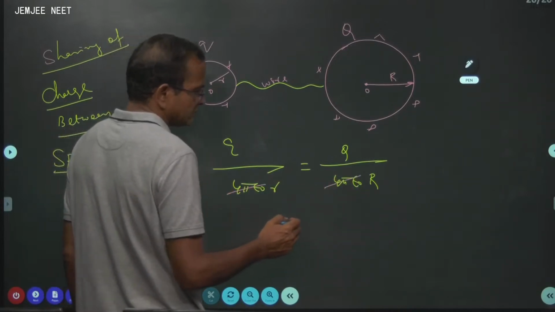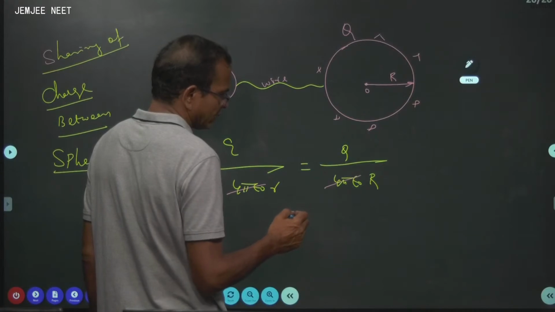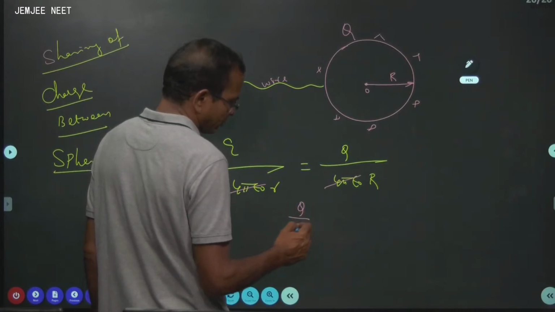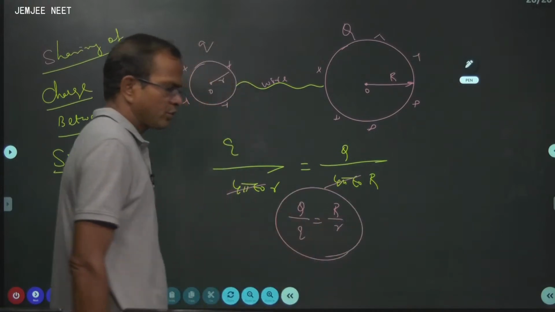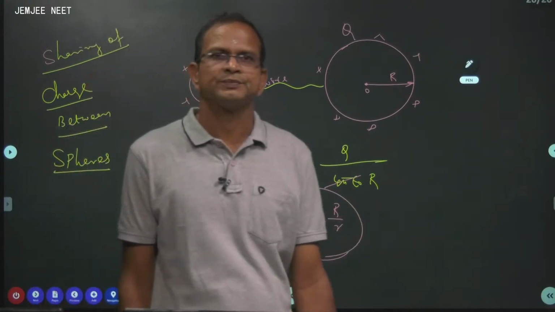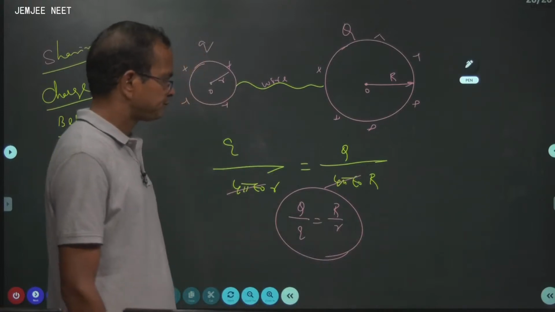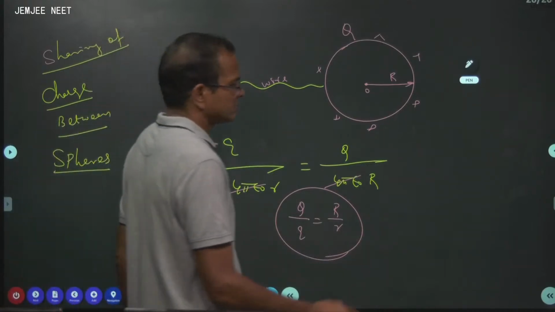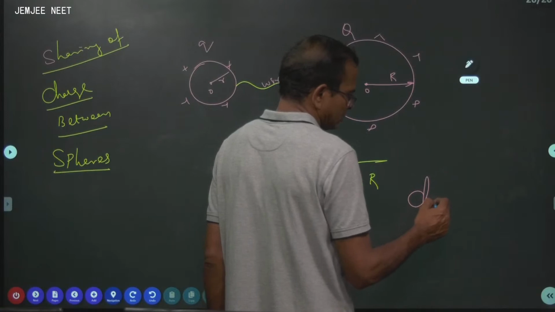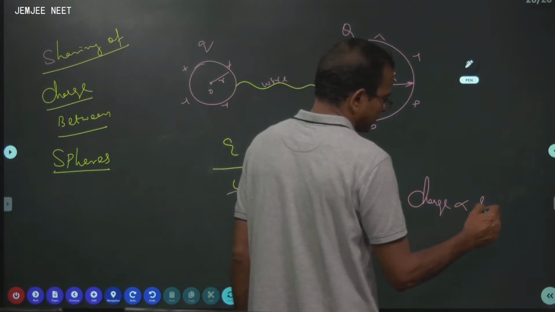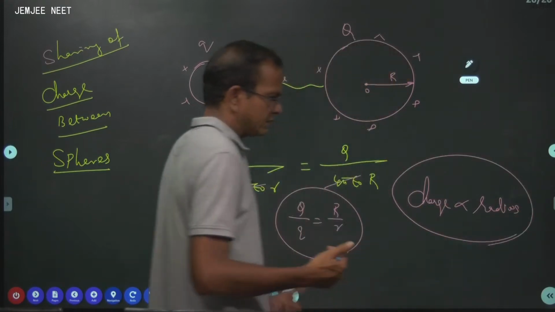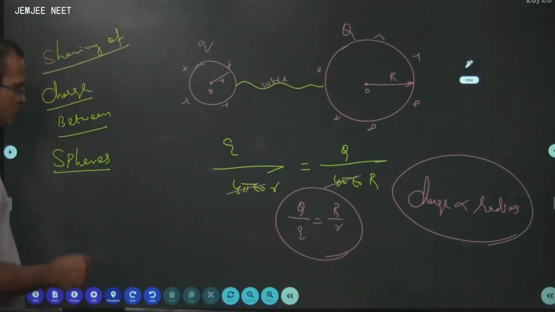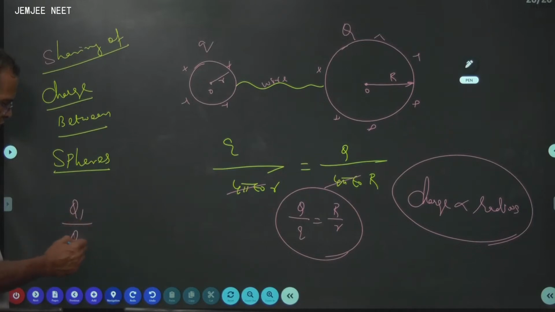So clearly, Q by R is equal to q by r. Got it? In simple language, charge is proportional to radius. Charge is proportional to radius. So Q1 by Q2 is equal to R1 by R2.